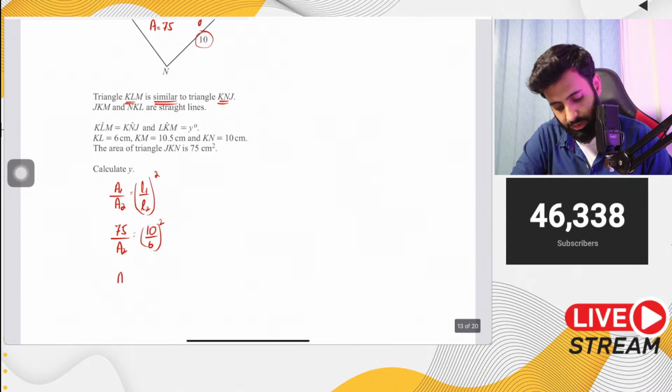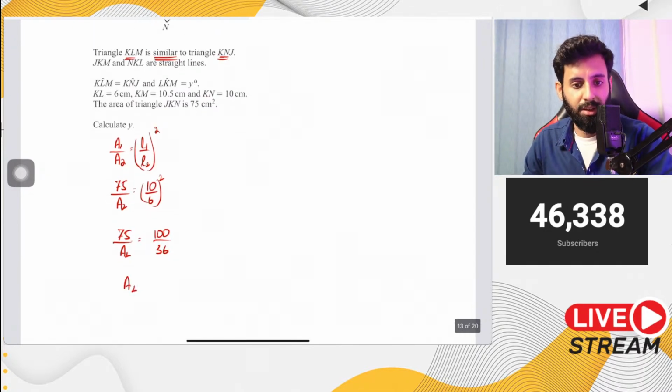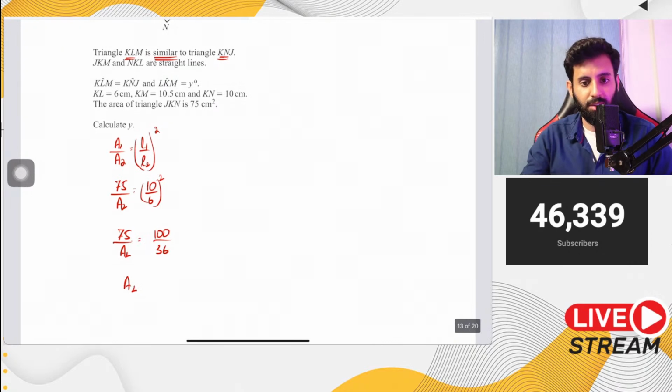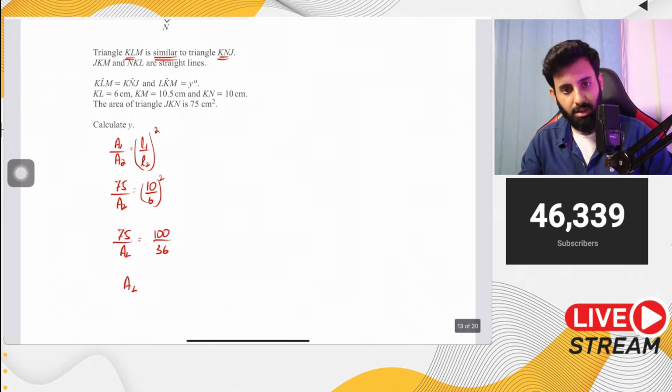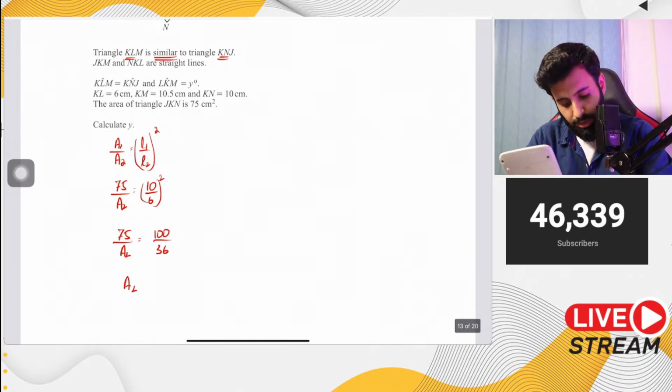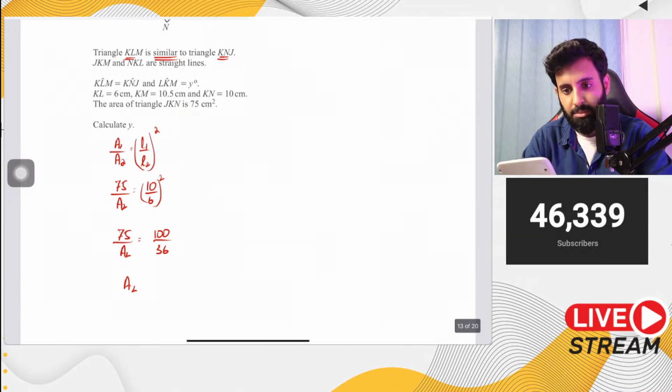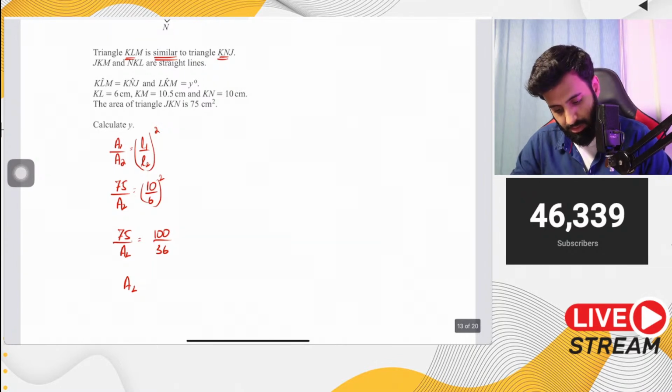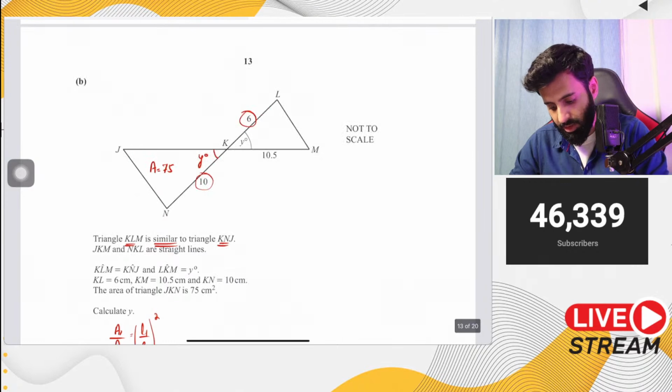Okay, now let's solve this. A2 would be equal to, in fact, let's not jump to conclusions. Let's first simplify this. 75 upon A2 is equals to 100 upon 36. Now if you cross multiply, we still have the area of the other triangle, which is equal to, let's see, what do we get? So what we get is this: 75 into 36 divided by 100. So we get 27. Okay, so 27 centimeters square is the area of this triangle.